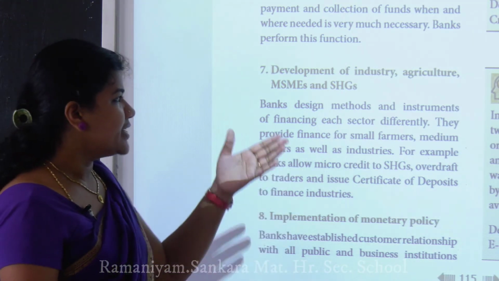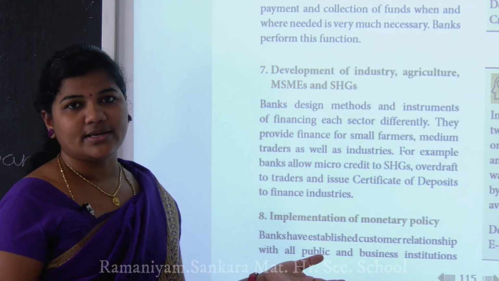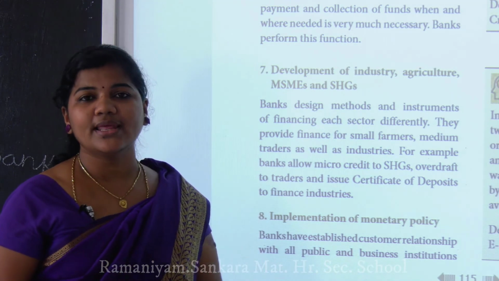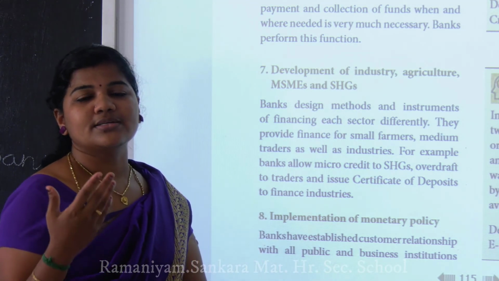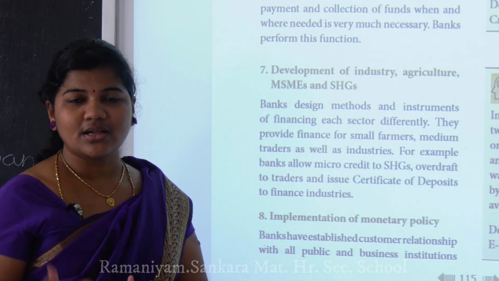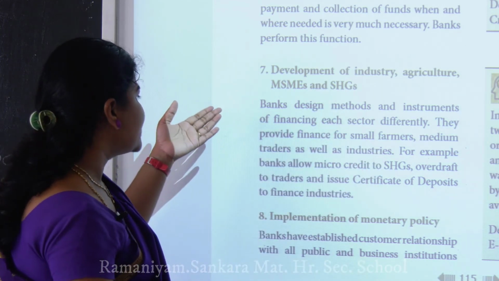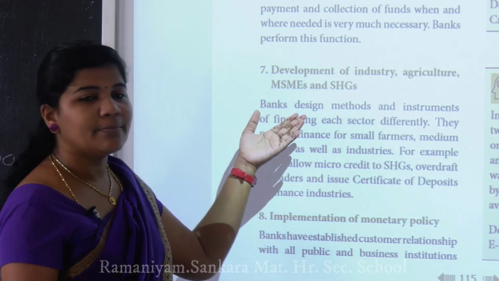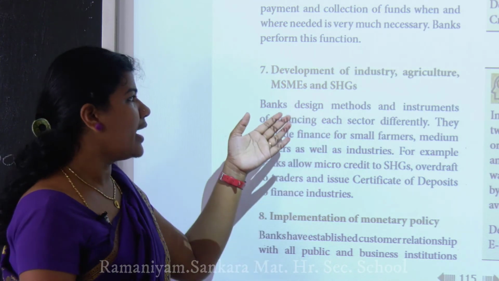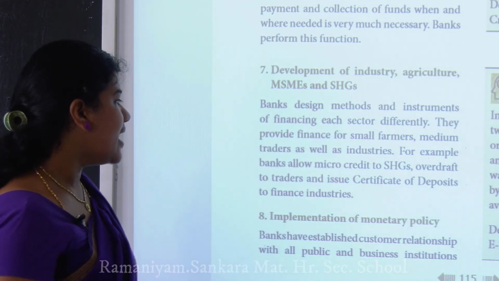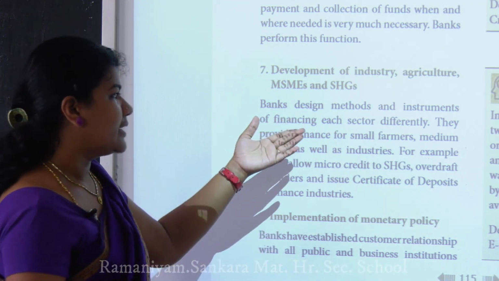Industry means a factory and all that comes under it. Agriculture means in the rural area they produce rice, dals and so on. MSME means micro, small and medium enterprises. SHG means something like a Mahila Sangam.